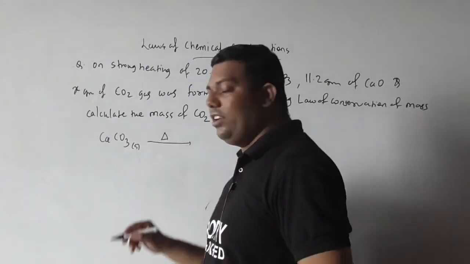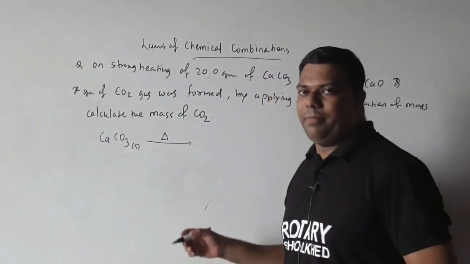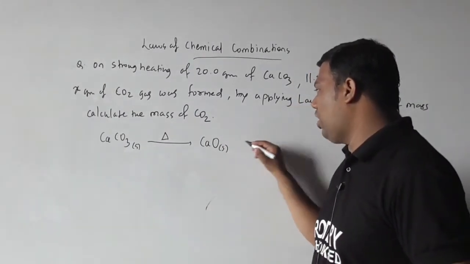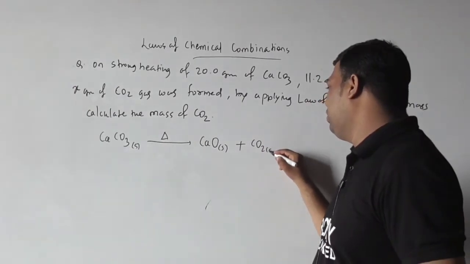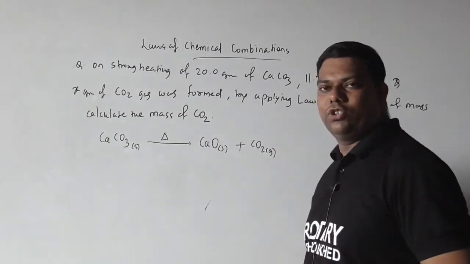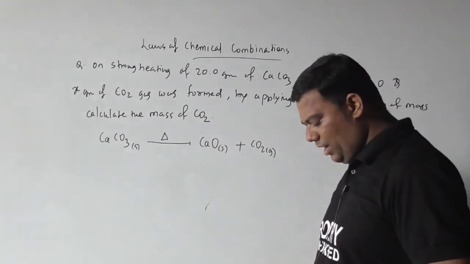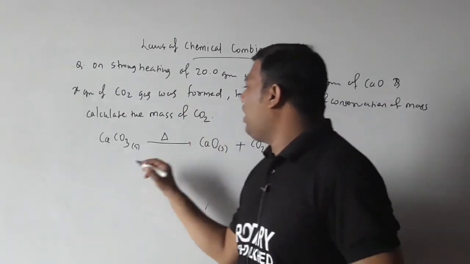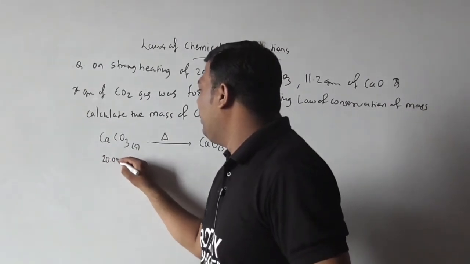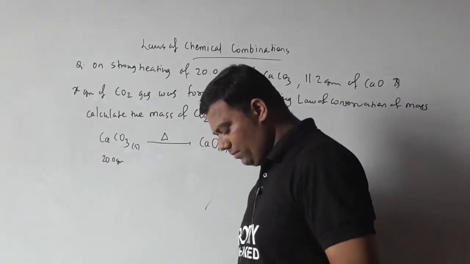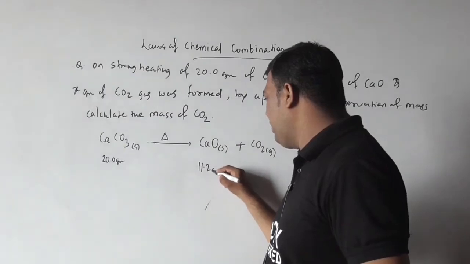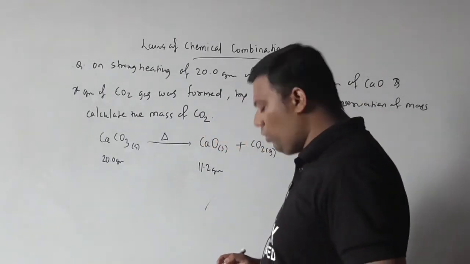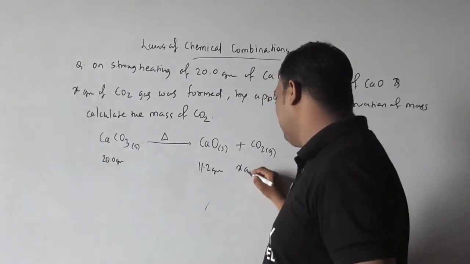On strong heating, as you know, what will happen? Yes, it will be converted to CO solid plus CO2 gaseous. Yes, our reaction is also balanced. Now as you know, they give the amounts also: 20.0 gram here, 11.2 gram of CO and X gram of CO2.